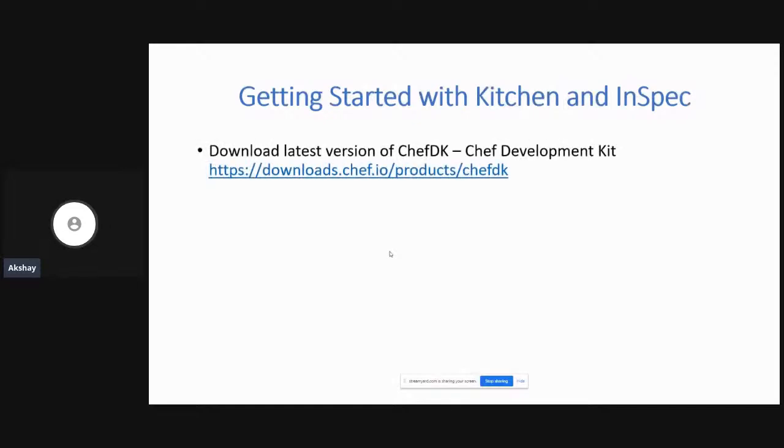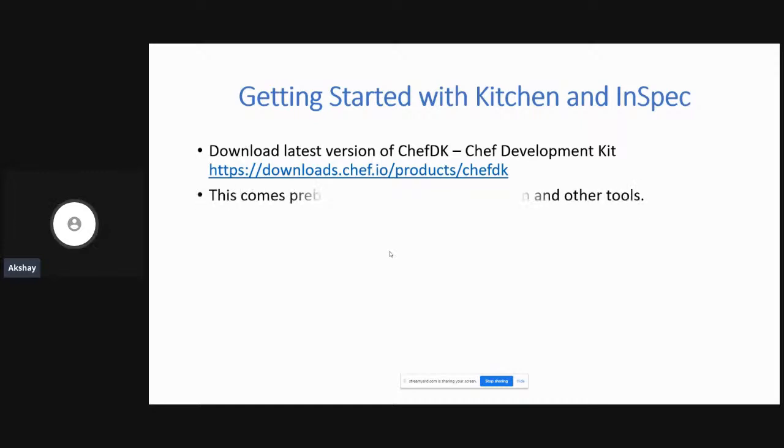So in order for you to get started with Kitchen and InSpec, these are two tools that are part of your Chef Development Kit or Chef DK. So you have to go ahead and download Chef DK first from this particular link. Anyone who wants access to the slides, don't worry, you can always reach out to me. I'll put my contact number and email ID. You can always reach out and I'll have this slide delivered to you. So you can go ahead and download Chef DK from that particular link.